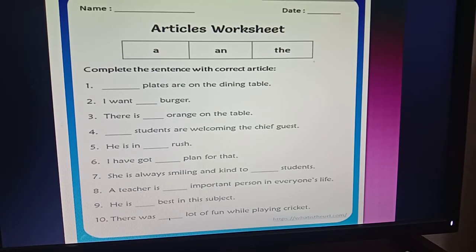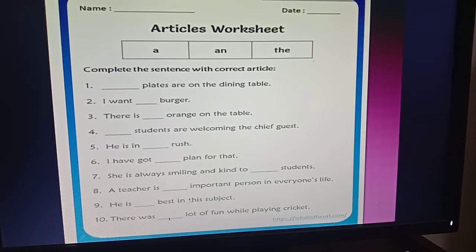Then number 10, there was dash lot of fun while playing cricket. So there was a lot of fun while playing cricket. So here L starts with a consonant sound, that's why you have to use a. And lot of fun doesn't actually mean any particular thing, this is a thing in general, that means an indefinite thing, that's why you have to use a here.